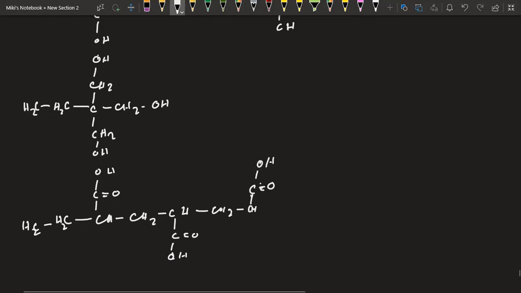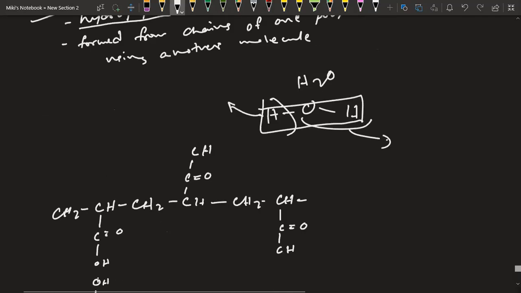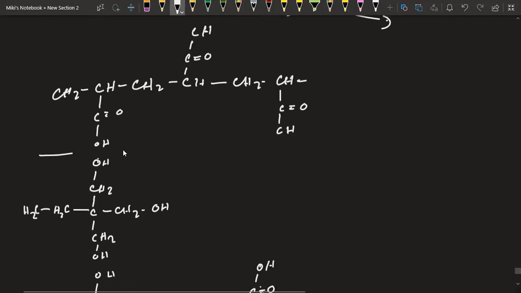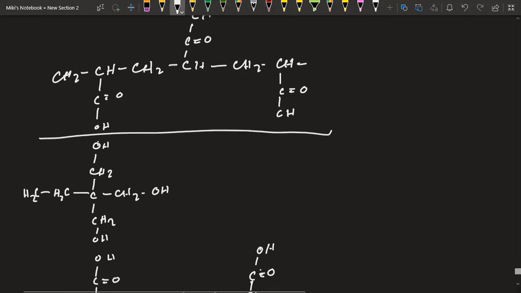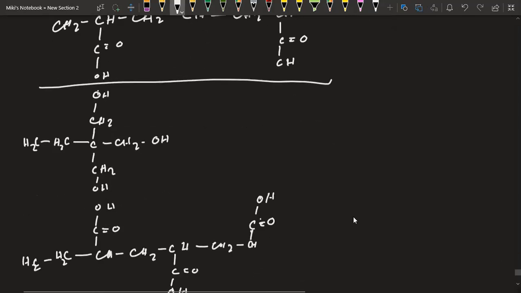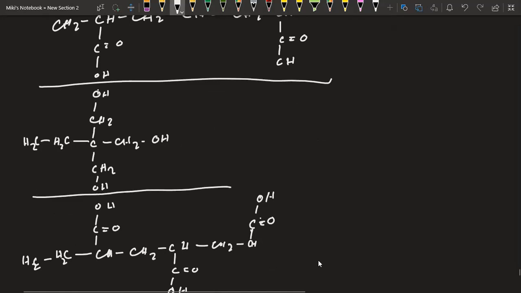Now this is not just a single molecule, there are 3 different molecules. One is the above one, another is the middle one, another is the bottom one. This part continues, this part also continues. Okay, so now what do we have?